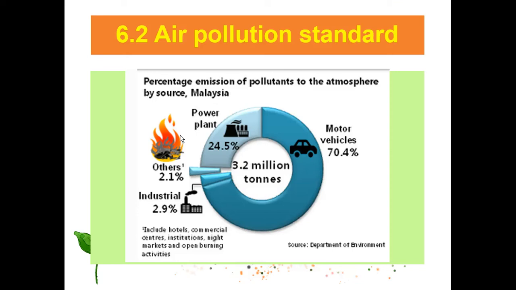So the majority is from motor vehicles. This data is for 2017 from the Department of Environment. So 17 comes from the vehicle. Power plant is 24. That's why I said power plant, because we still rely on 70% of the electricity based on coal burning for the power plant. Industrial is 2.9% and others is 2.5 to 2.1%.